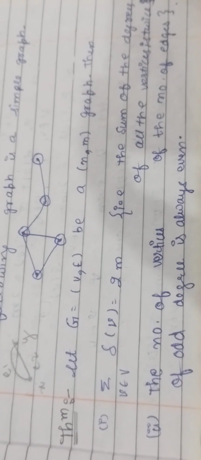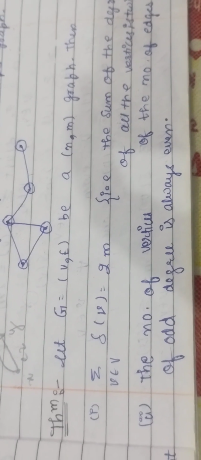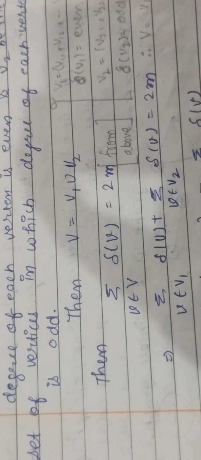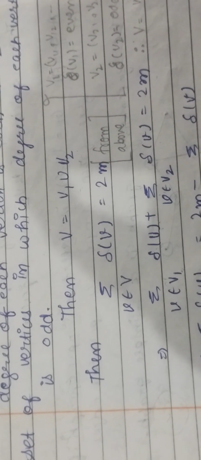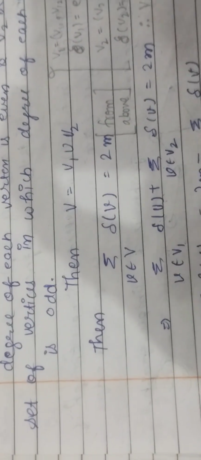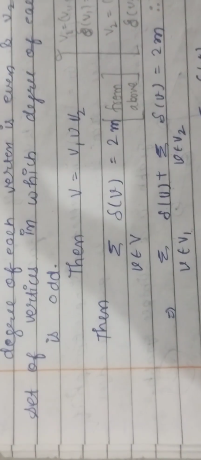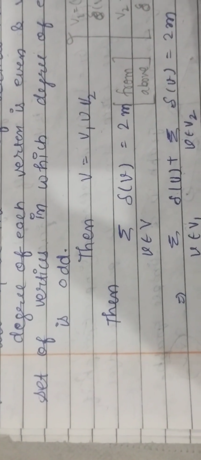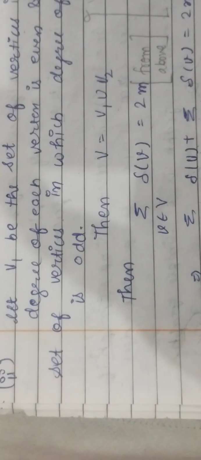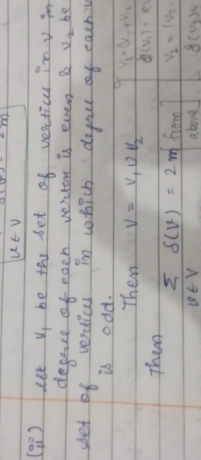Now in the second part of the theorem, what does it say? The number of vertices of odd degree is always even. In the second part, the theorem says the number of vertices of odd degree is always even. That means the vertices whose degree is odd, they are even in number. That means if there are n vertices whose degree is odd, then n should be even. Okay, so let's see the proof.